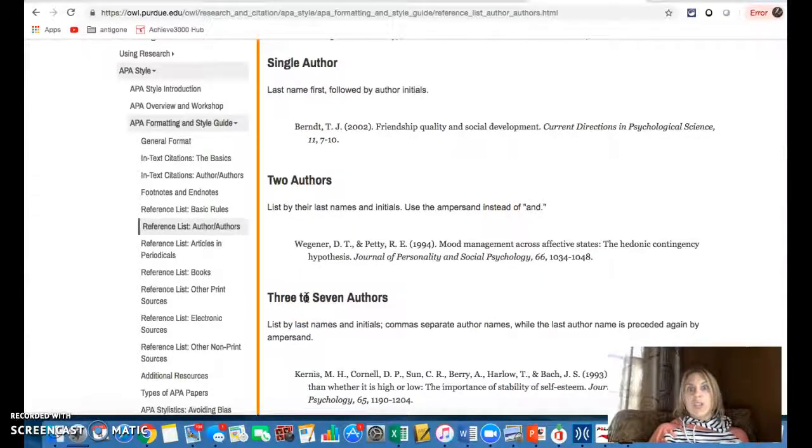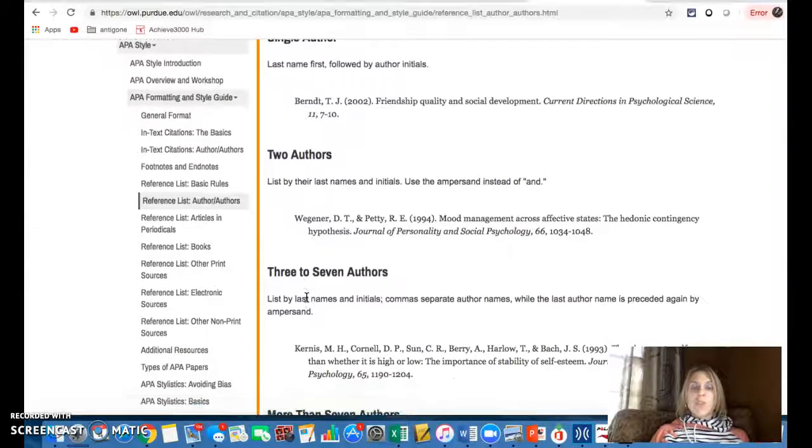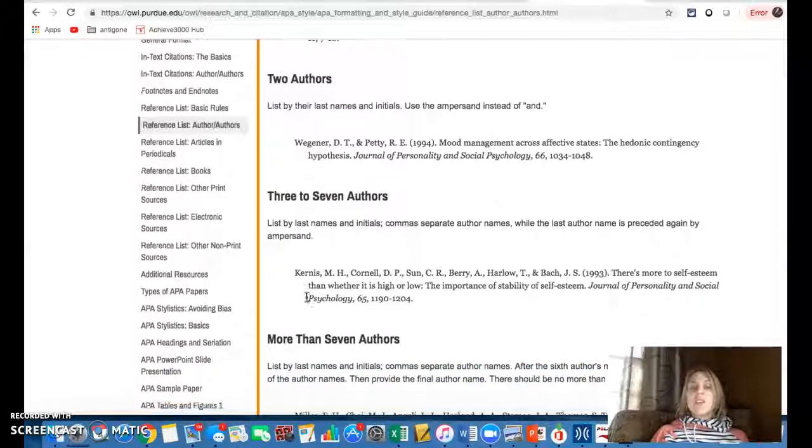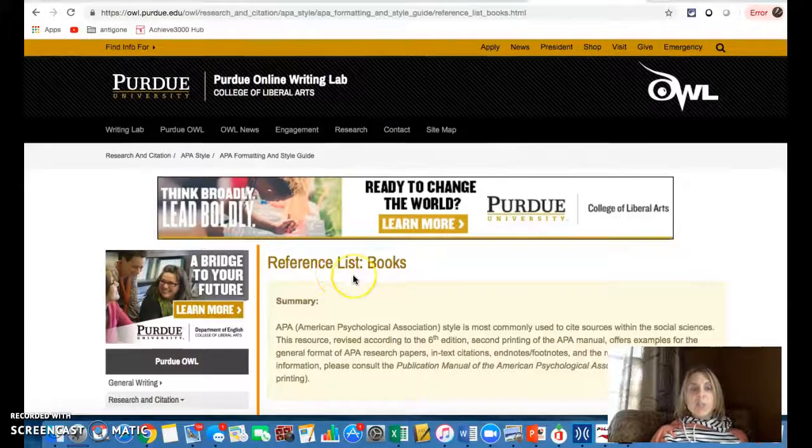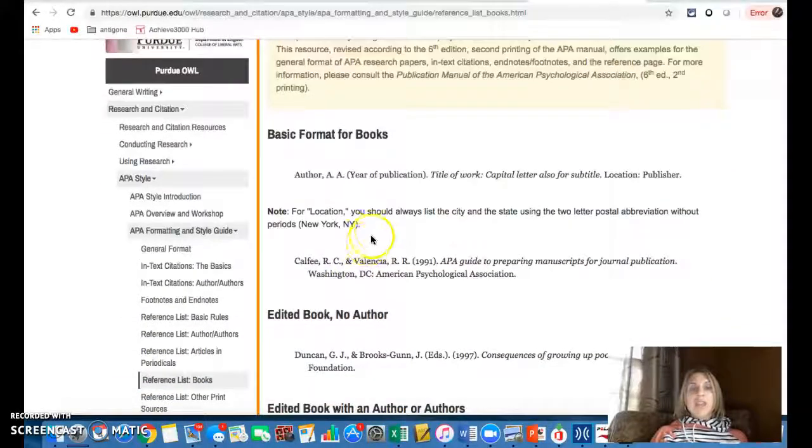If I don't just have a single author, I want to have some more information about what to do with my author information. This is where it's going to tell me what to do. When I click on some of these links, I'm going to find things that are specific to the type of source that I'm citing. For example, if I went to the library and I found a book, I'm going to click on the book reference list, and I'm going to find just the basic format for the book.